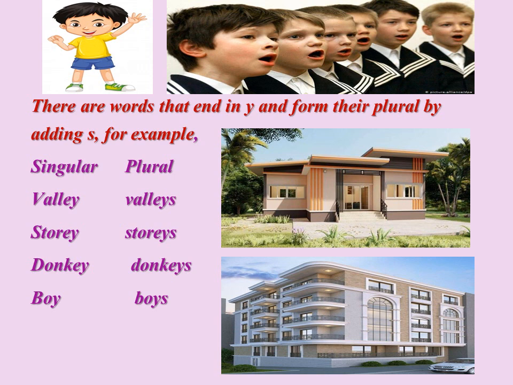However, there are words that end in y and we do not add ies. In fact, they can be formed into plural by just adding s. Let us see these examples. Valley, which ends with y, we can only add s and make it valleys. So we need to learn all these words. Story becomes stories. This story refers to the floors. You can see the picture of a house that has a single story and the other one which has multiple stories. Donkey becomes donkeys by just adding s, and boy becomes boys.